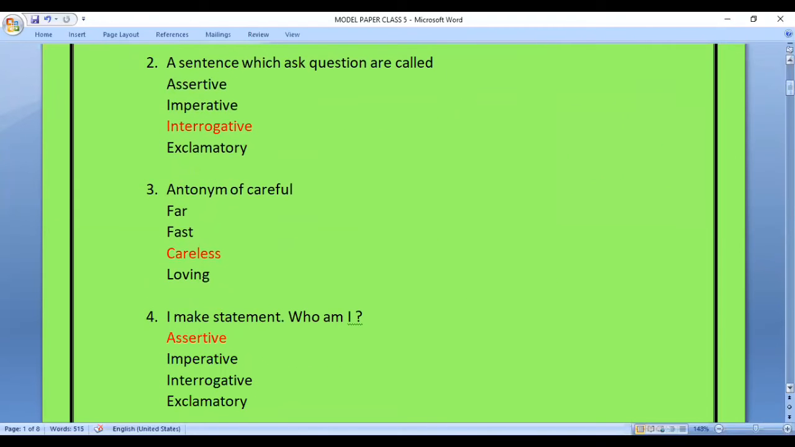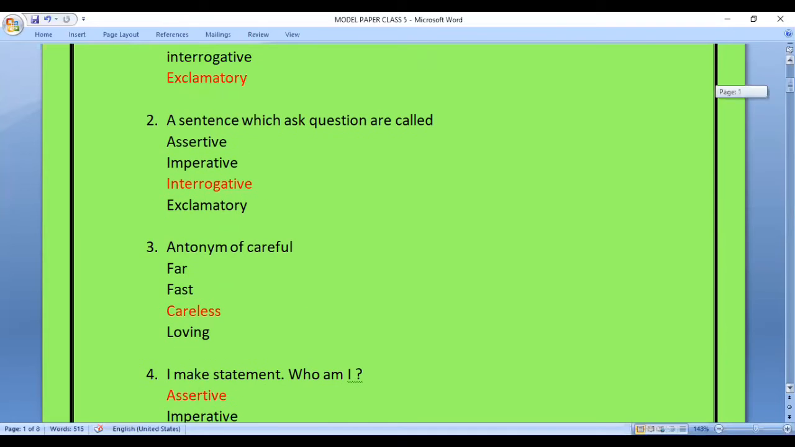Question 2. A sentence which asks questions is called. So in this question, we have to find a type of sentence with the help of which we can ask questions. So the options are assertive, imperative, interrogative, or exclamatory. The answer is interrogative.